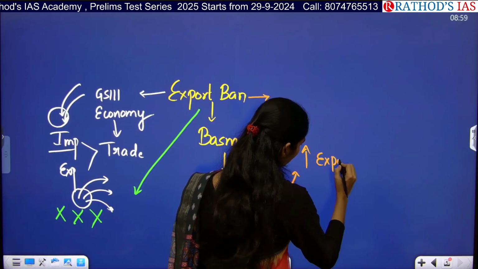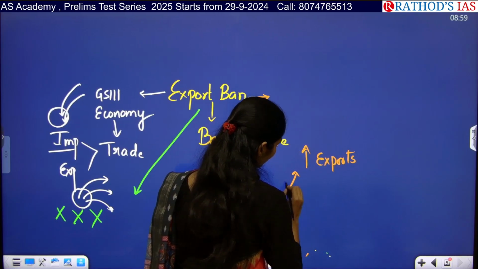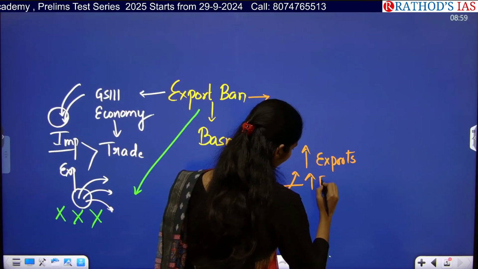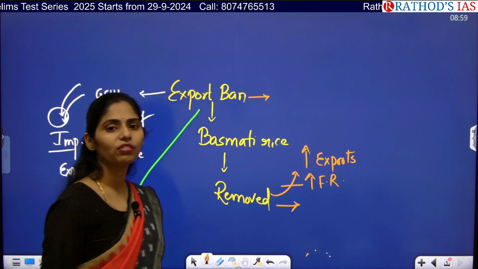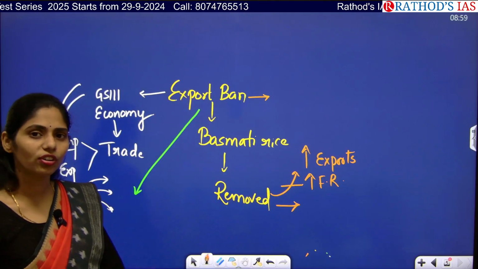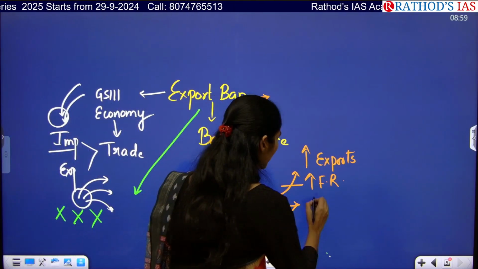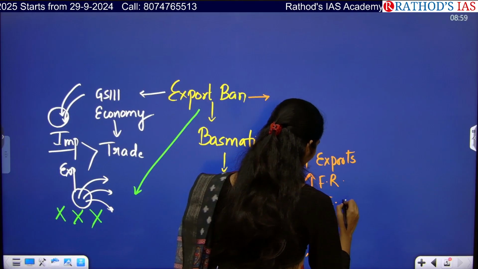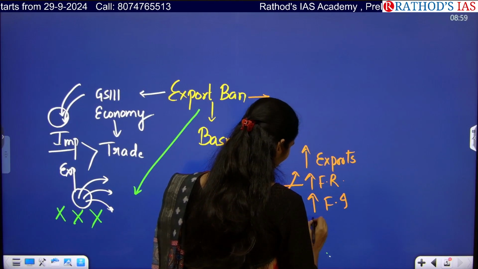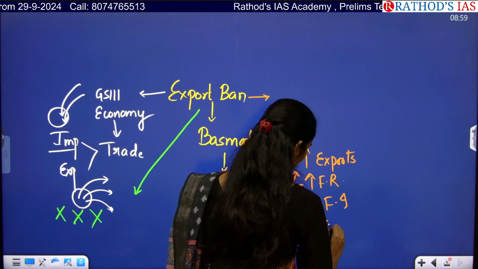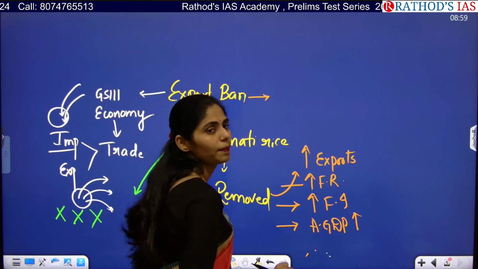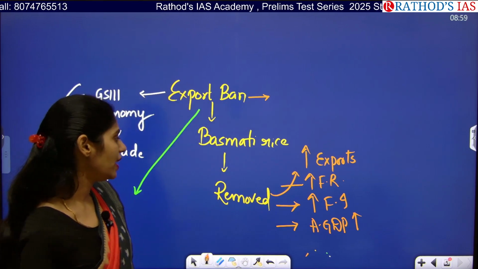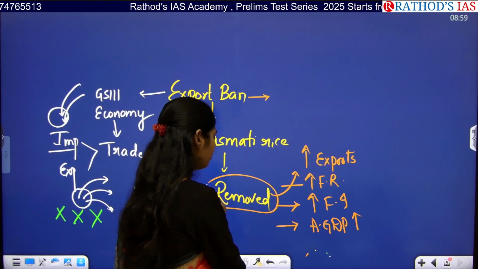Whenever we increase our exports, we can increase our forex reserves, and farmers will go for increased growing of this rice, so that farmers' income will also increase, and overall agriculture GDP will also increase. Yes or no? So these are the advantages of removing the export ban.